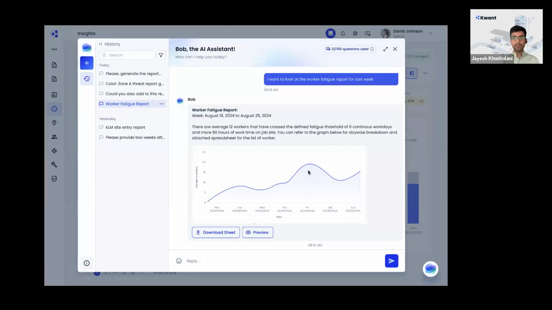How many workers crossed the fatigue threshold? On Friday, you had around 18 workers who crossed the fatigue threshold. And you can download it as a spreadsheet. You can preview that data. So it comes as an attachment and you can take action on it. Similarly, you can use Bob to then further talk to these workers, or talk to the project managers associated with the companies which these workers belong to.